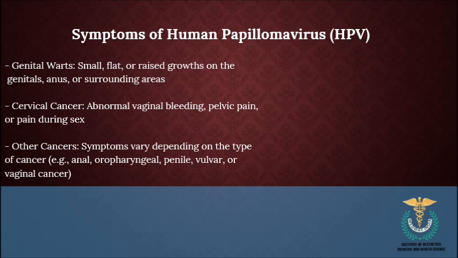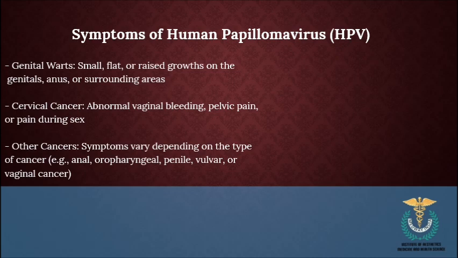Common symptoms, as I mentioned, are genital warts, small flesh-colored or grayish growths that can be seen on the genitals, anus, or surrounding areas. Abnormal results can be detected by a pap test. Cervical dysplasia can cause precancerous cell changes in the cervix, which can be detected by a pap test. Cervical cancers can be asymptomatic in early stages.